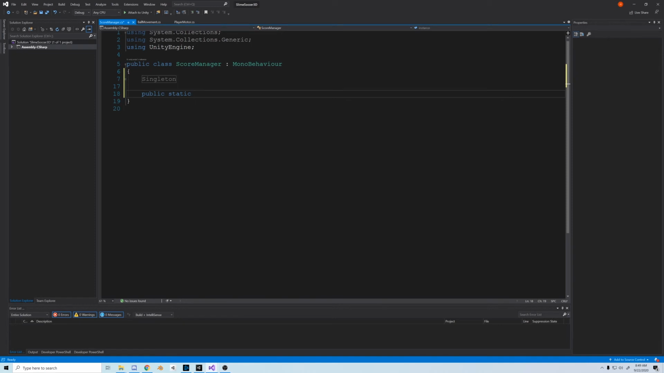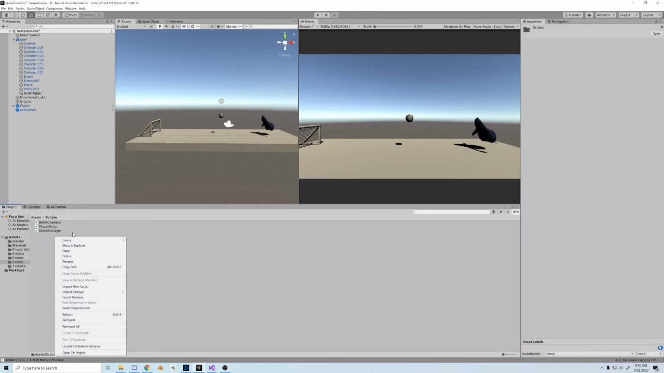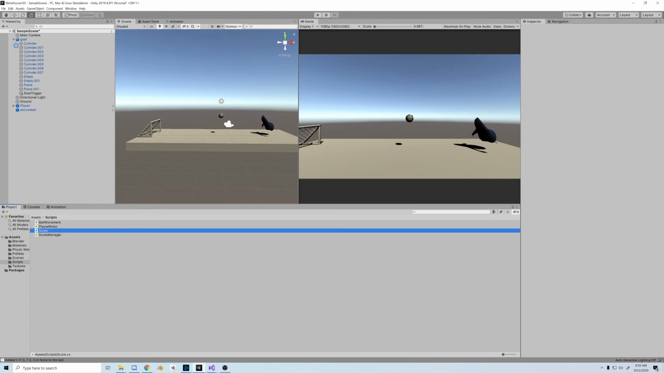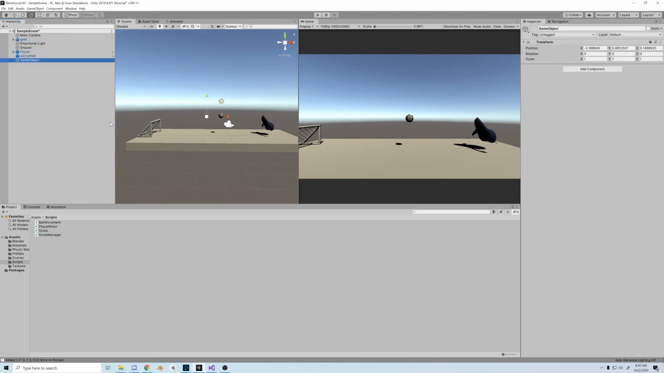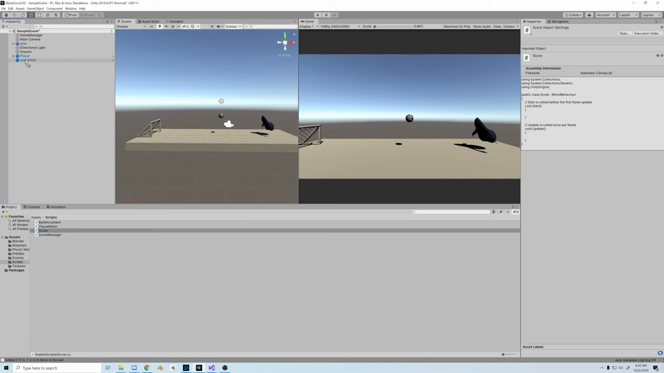Very useful. Next, we'll set the scores as static variables. Public static int p1Score, we'll set it to 0, and the same for p2Score. Next, I'll create another script called Score, and we'll attach this one to the ball. But first, let's quickly create a game manager object and pop the Score Manager script on there. Move it to the top for organizational purposes, and now let's open up the Score script.